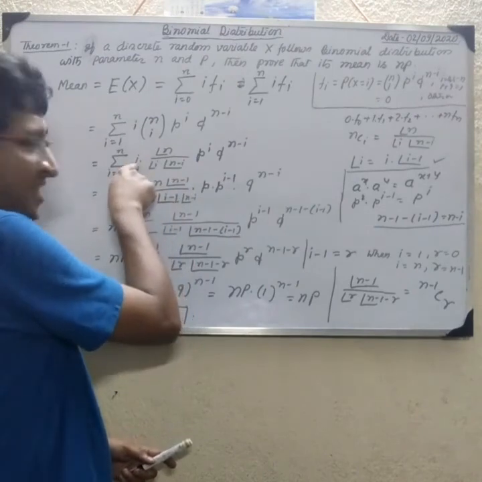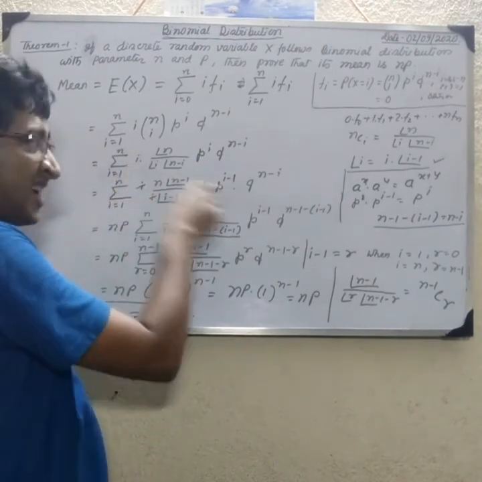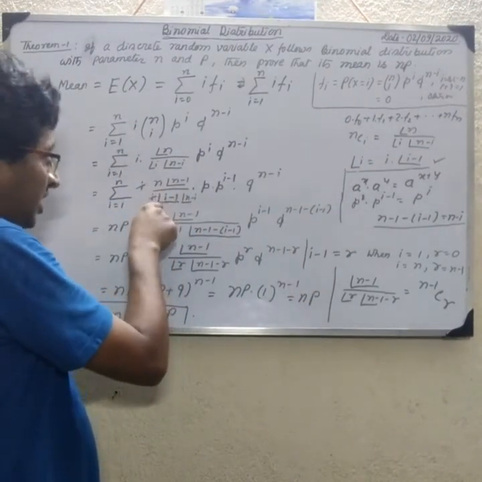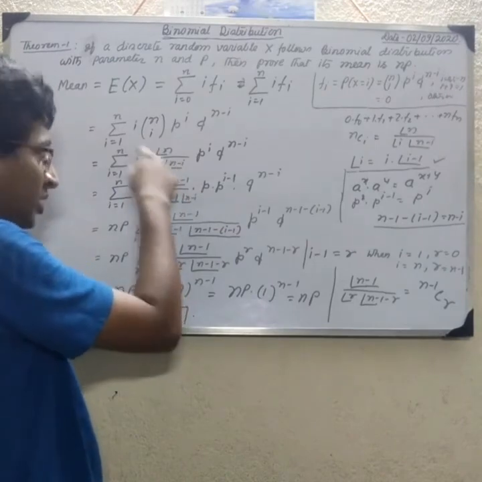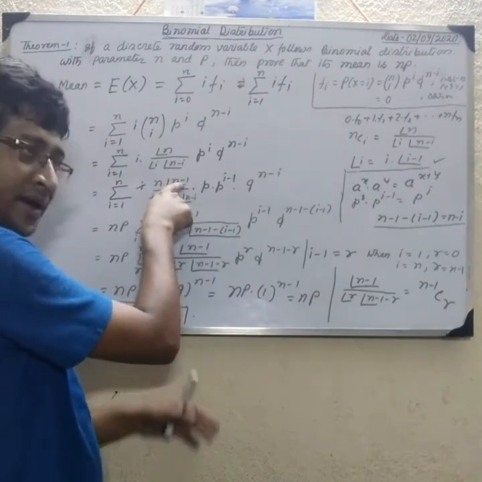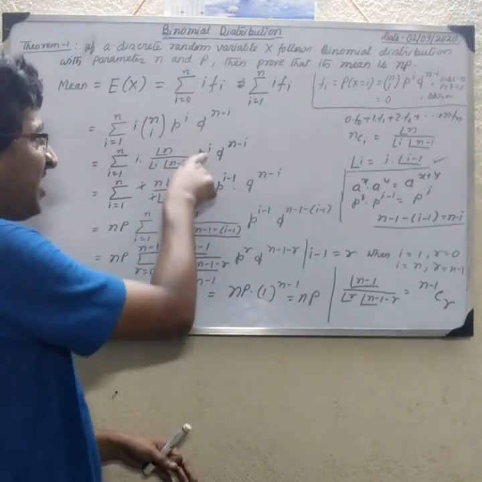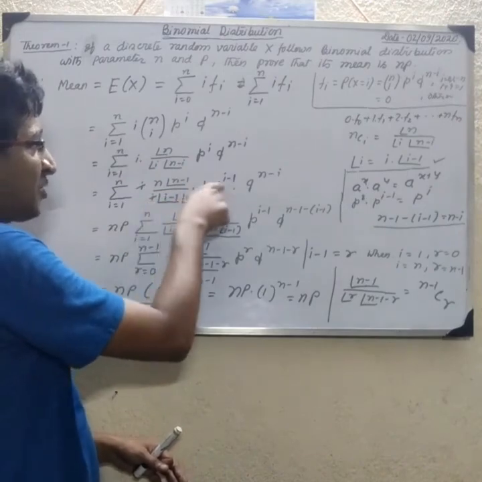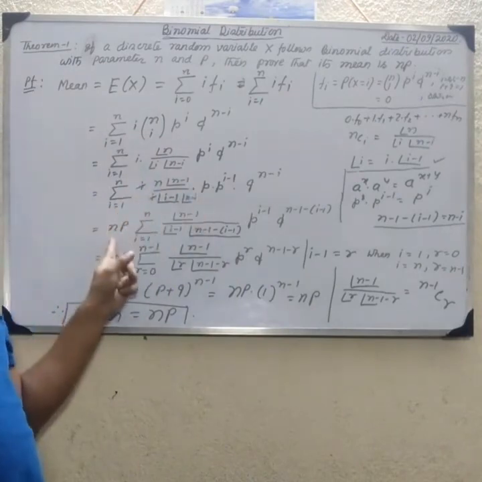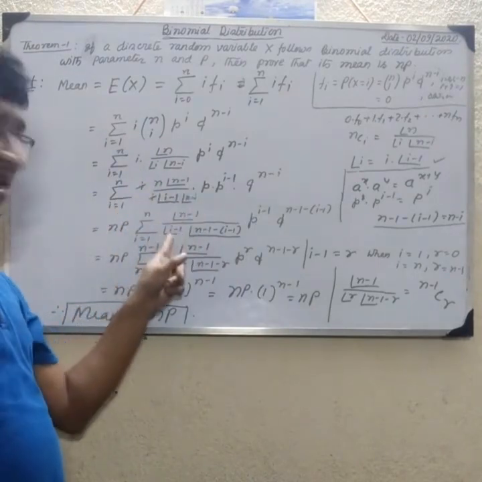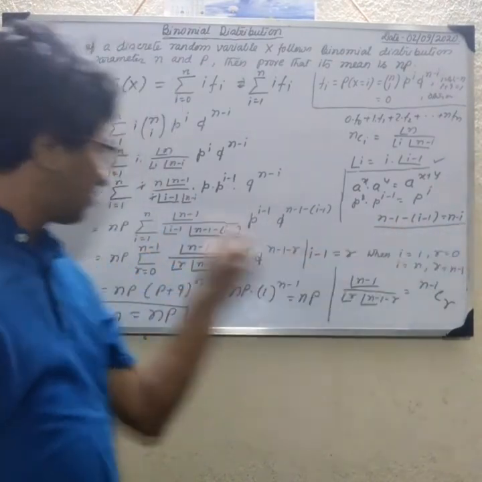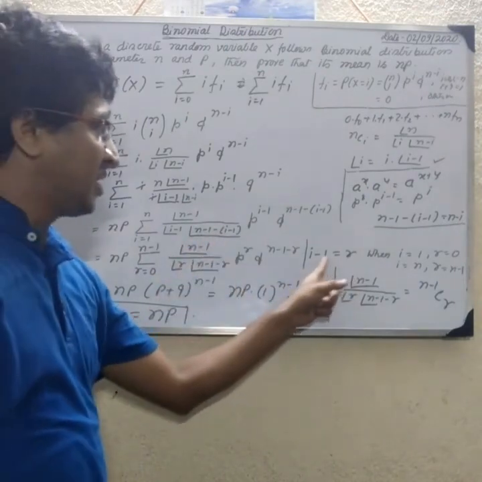Here I is given, so factorial I means I into factorial I minus 1, so I cancels with I into factorial I minus 1. Similarly, we also write factorial n as n into n minus 1 factorial, and factorial n minus I; p to the power I minus 1 is there, so p into p to the power I minus 1 is p to the power I, and q to the power n minus I. Okay, n and p outside the summation, I equal to 1 to n, factorial n minus 1, factorial I minus 1. n minus I can be written as n minus 1 minus I minus 1, and I minus 1 can be r.